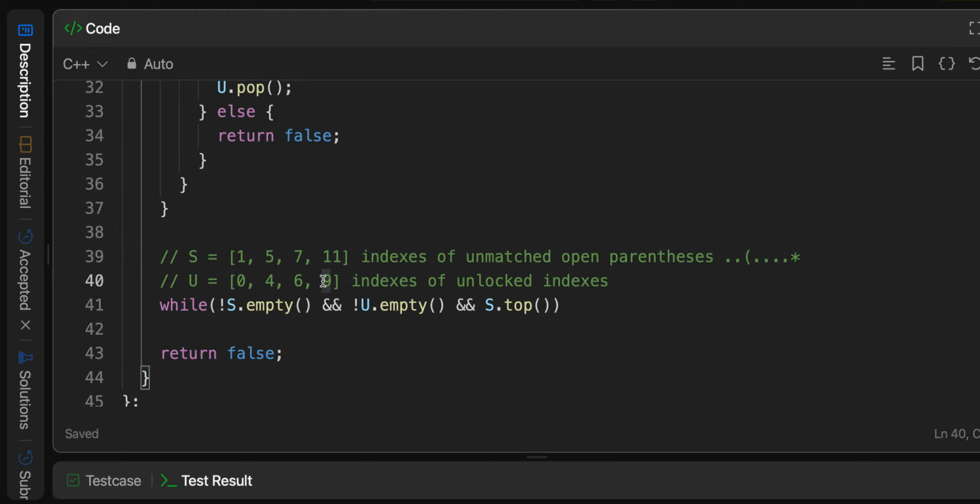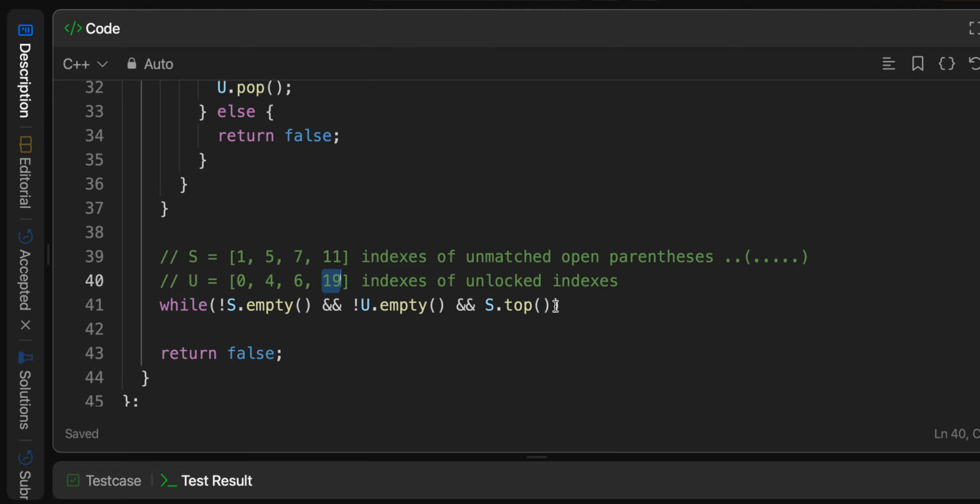So in this case, let's suppose it's 19. Well, this would be great because at index 19, we can change this to be whatever we want. And since we have an open parenthesis, we want this at 19 to be closed.